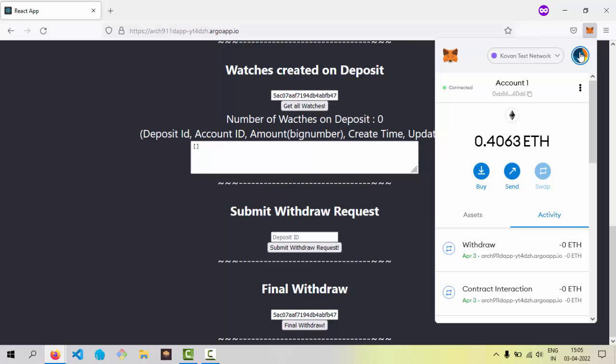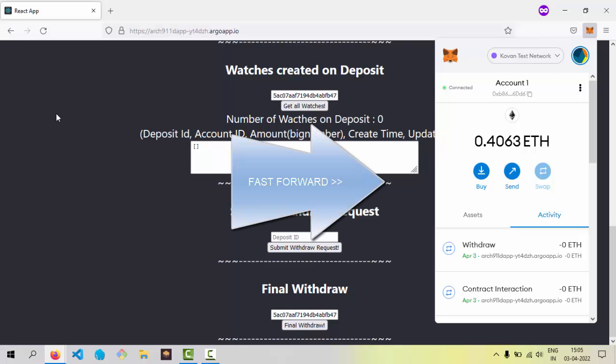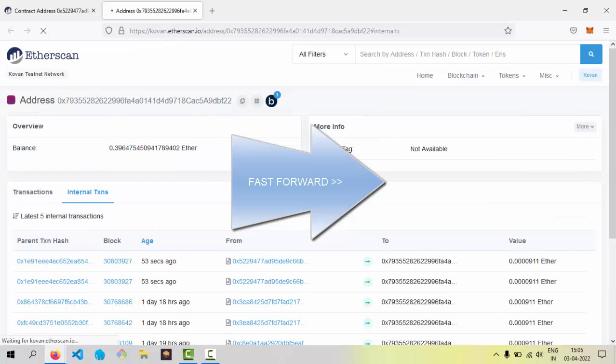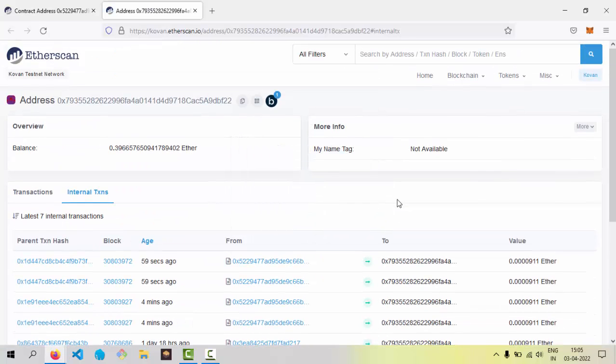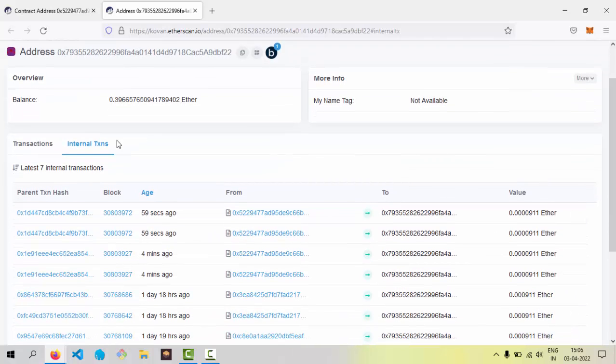If we go and watch account 2 on Etherscan, in the internal transactions we can see a second alert, which came when the final withdrawal was done.